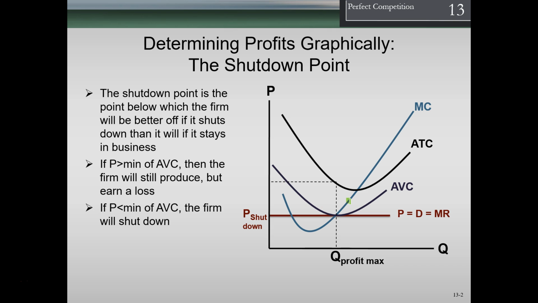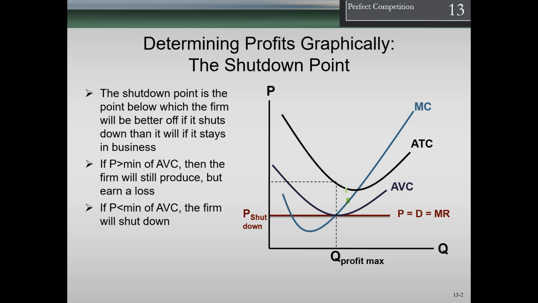So if we had any profits up here, if our price was up here, of course, we know that we would have a profit because at this point in time we would be producing where the marginal cost equals the price. If this price line was up here, then we would have a profit. If we're anywhere below the average total cost, so remember this is basically representing the total cost, then we are acting at a loss. We know that that loss would be this area up here.